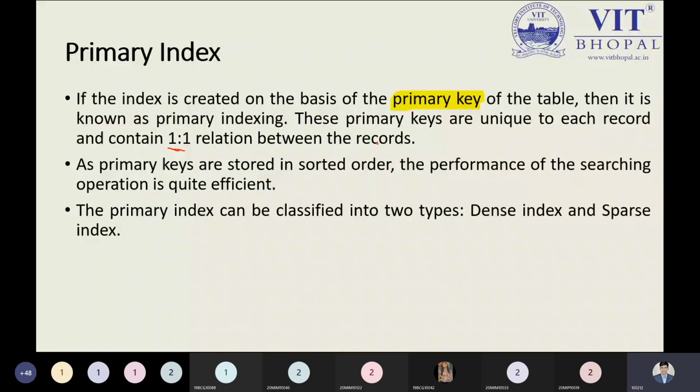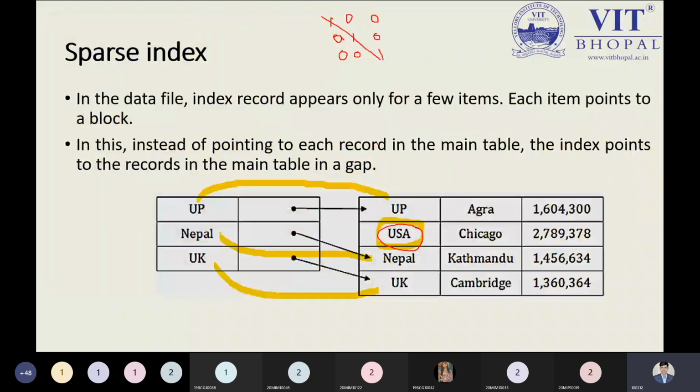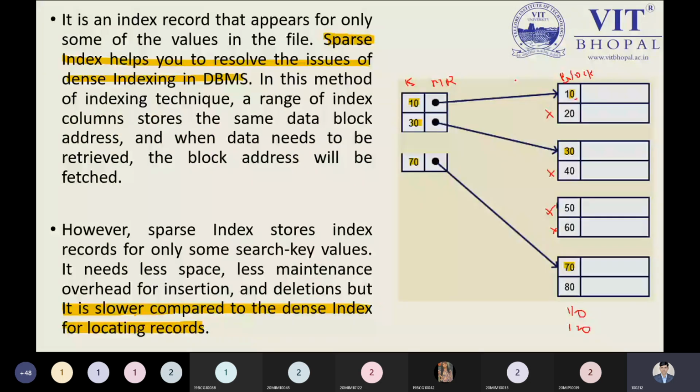After understanding this point, I'm coming back to my example. If it is available inside our main table or our database table, then we can say it is available. But if it is not available in the main table, and we have a huge volume, then from the index table, if we try to search for 20, but 20 is not a part of this one, then 30 will also require comparison with 20. Because 10 is available, no comparison is required. But 30 will be compared with 20, so it will take much time, because 30 is not a part of that one.